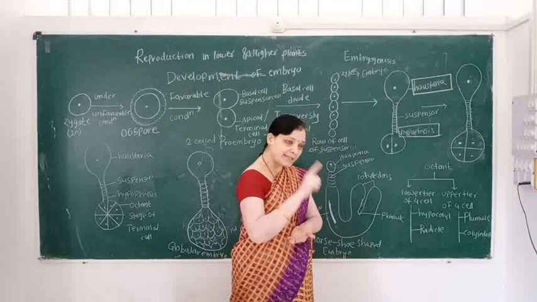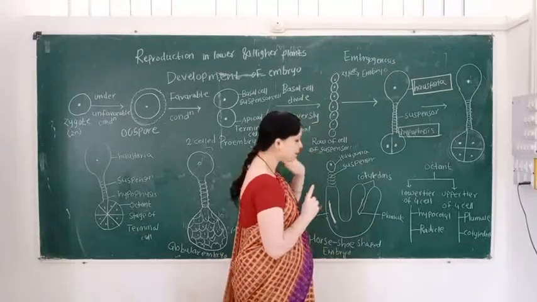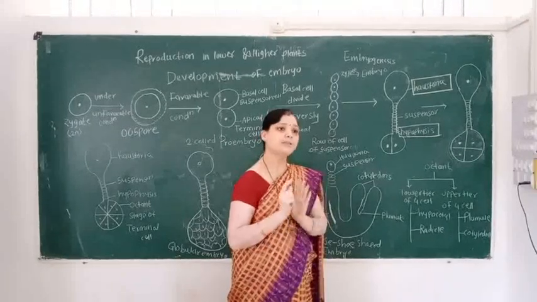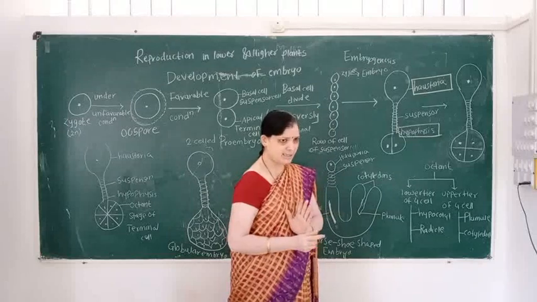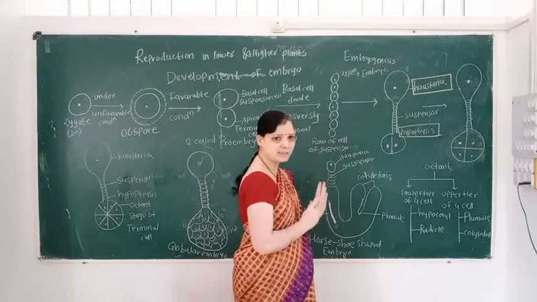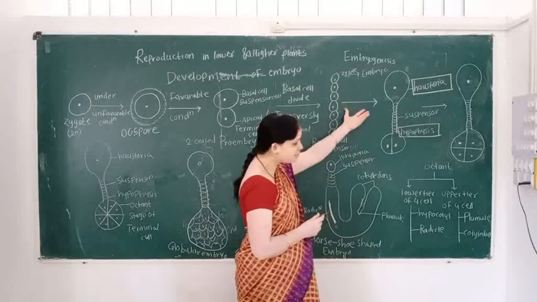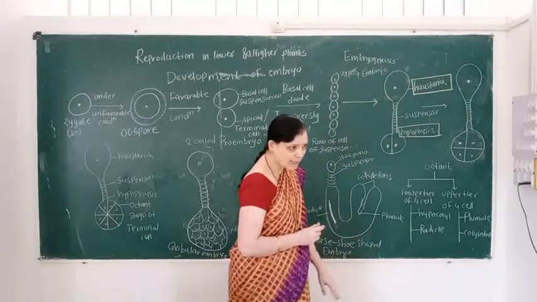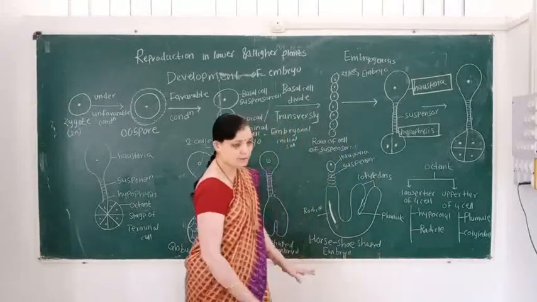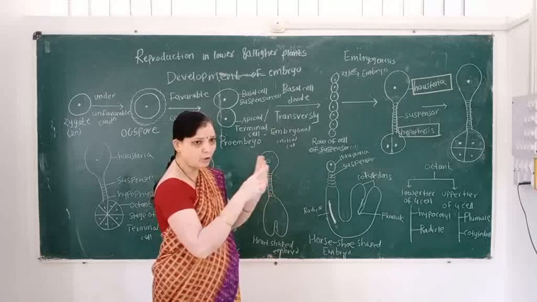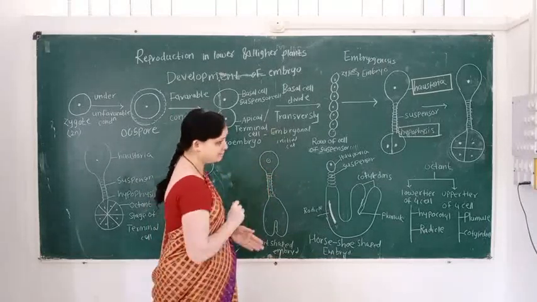Then the basal cell divides and there is the formation of the row of cells. How many cells are formed? 7 to 10 cells of the suspensor are formed. Then the suspensor at the tip forms the haustoria, and at the basal side it forms the hypophysis. This is the division of only the basal cell.